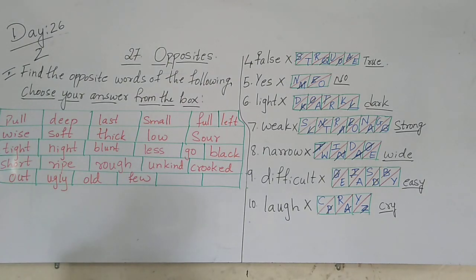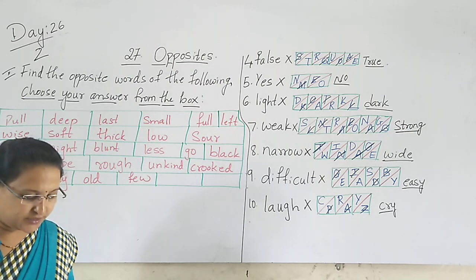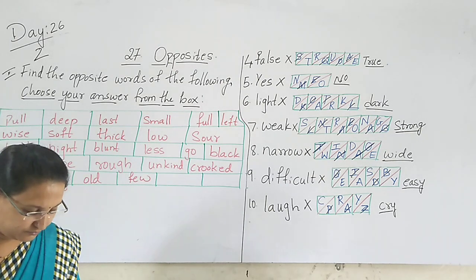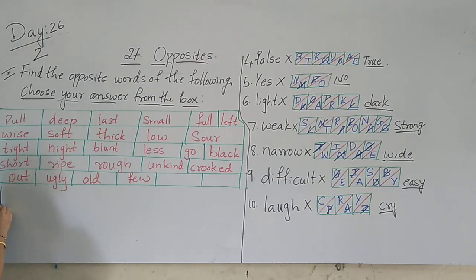Yes, the words we have written. Now next, the first one is what here? High. Second is foolish.